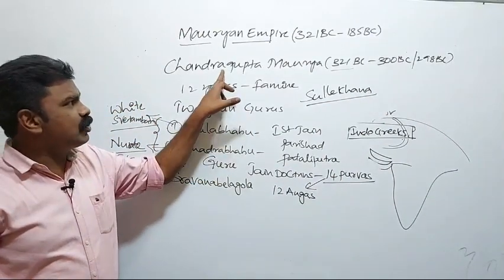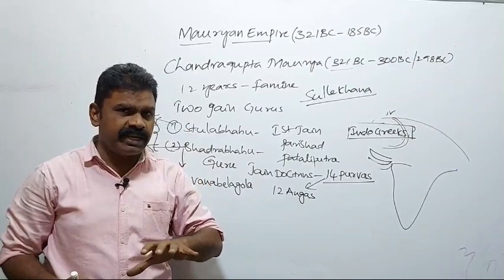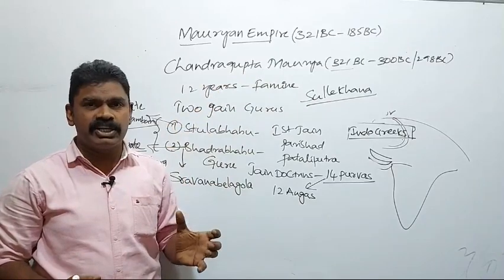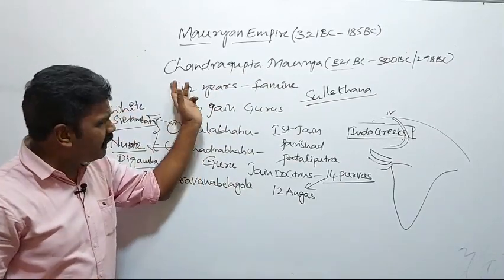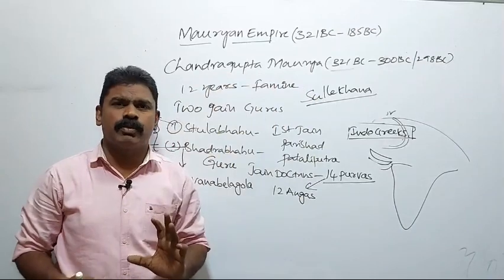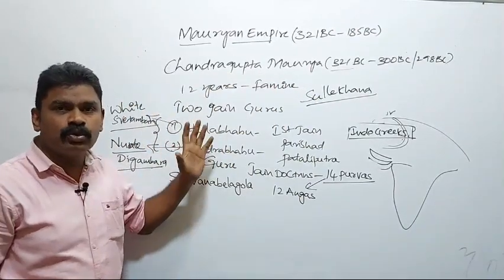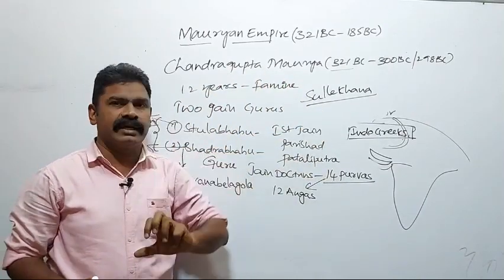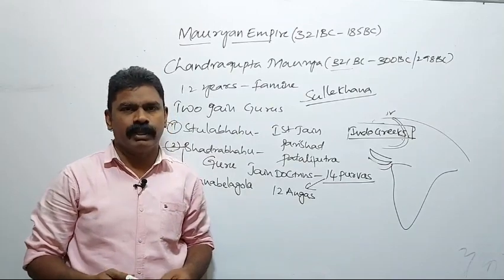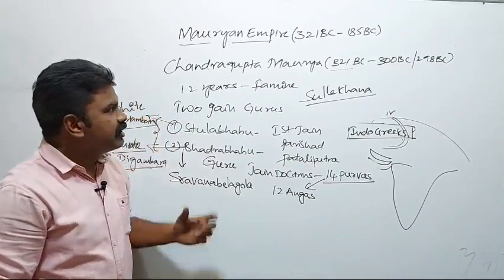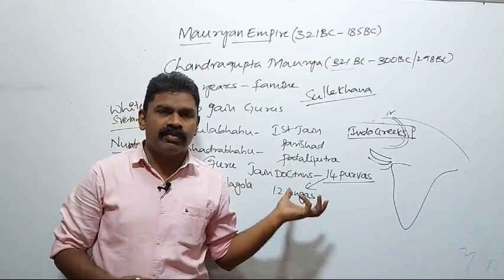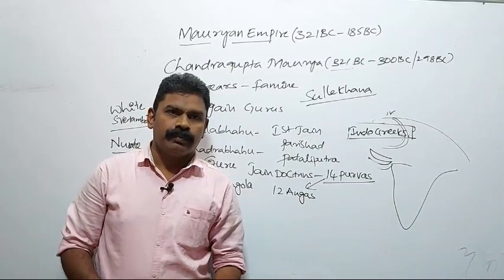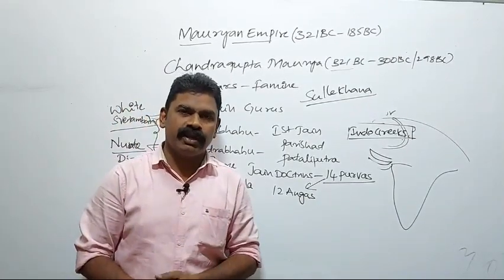He was the first Indian ruler who abdicated his throne for the cause of his son, and he resigned from kingship. He was the only king in Indian history, Chandragupta Maurya, who abdicated his throne to his son. And also he was the first ruler who took the Salekhana vow. He died there at Sravana Belgola. This is the end of Chandragupta Maurya's reign. After Chandragupta Maurya, Bindusara came to the throne. This is about Chandragupta Maurya.